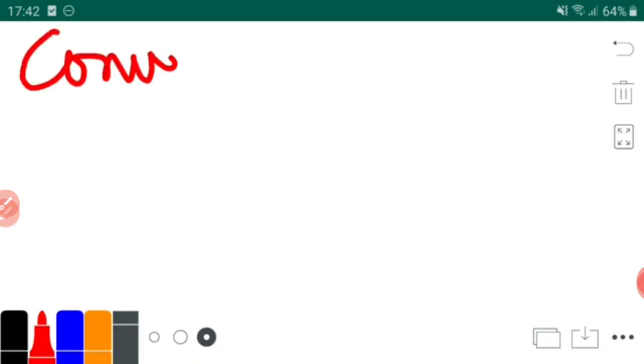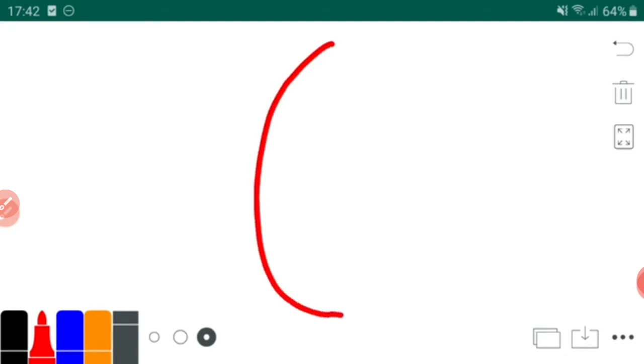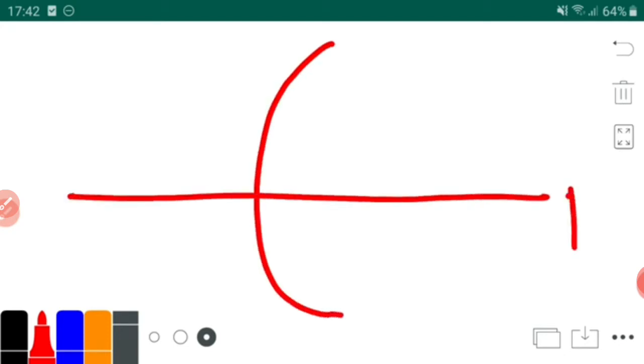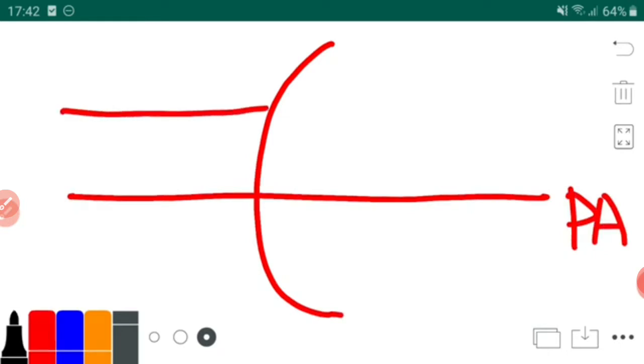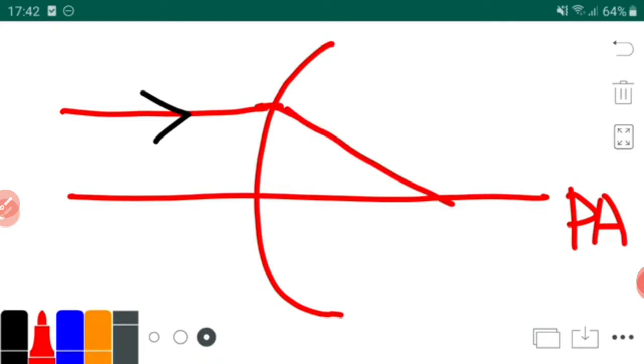So let us see the convex mirror, and on that we are going to see the ray diagram. This is a convex mirror and this is the principal axis. Suppose a light ray is parallel to the principal axis. What will happen is, this light ray will come and join the principal axis after meeting the convex mirror. You need to draw these arrows.